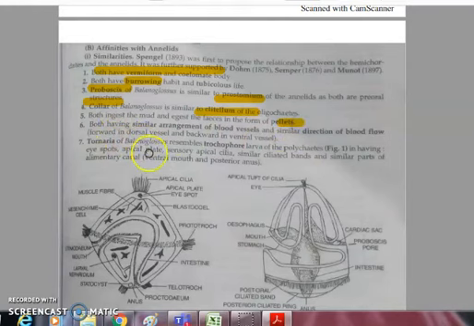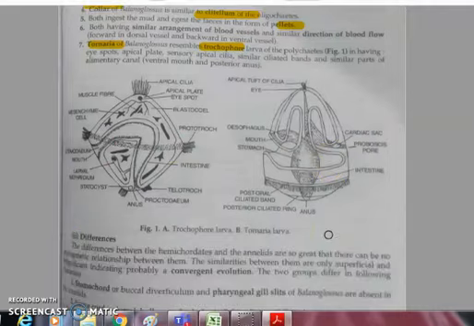So these are the similarities found between hemichordates, particularly Balanoglossus, and annelids. Both have a similar arrangement of blood vessels and the direction of blood flow is also the same. The larval stage found in the life history of Balanoglossus is the Tornaria larva. It also has a remarkable resemblance with the trochophore larva found in polychaetes in having an eye spot, apical plate, sensory apical cilia, ciliated bands, and some part of the alimentary canal. As you can see, you can compare both diagrams from here.